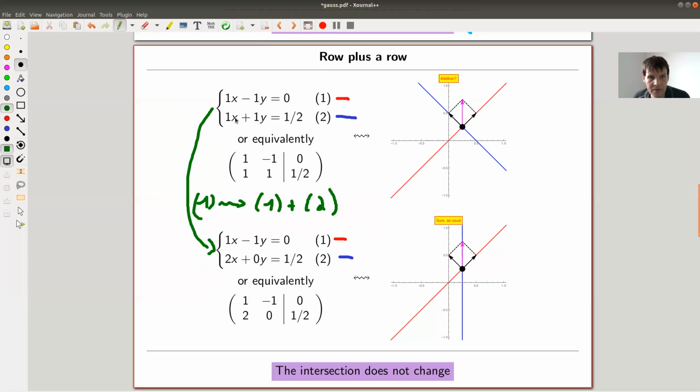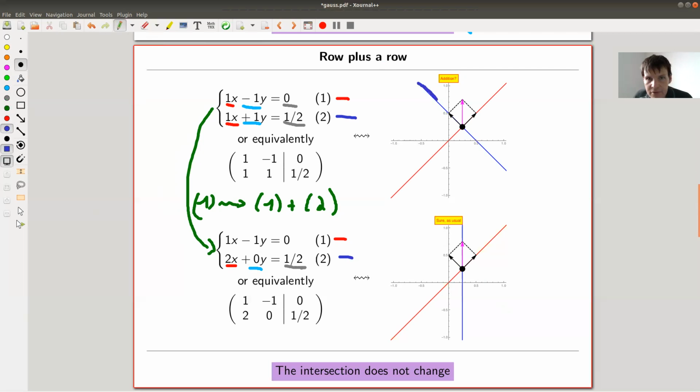So 1 plus 1 is 2. Let's do it together. 1 plus 1 is 2. I haven't changed the top one. Minus 1 plus 1 is 0. 0 plus a half is a half. So I really just added the first row to the second. And what is it doing in pictures? So let's have a look.